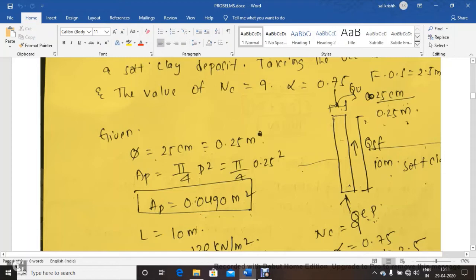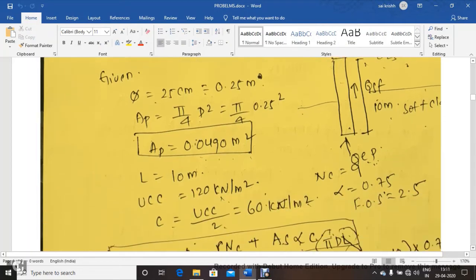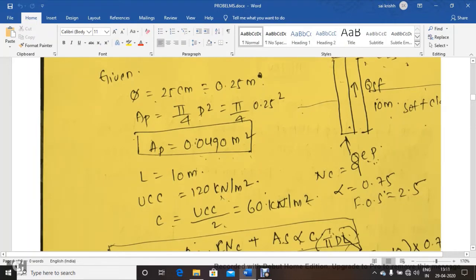About 0.0490 meter square is the area of the pile foundation at the tip, the length of pile is 10 meters, and unconfined compressive strength is given as 120 kilonewton per meter square. Half of the unconfined compressive strength will be the cohesion value, which is 60 kilonewton per meter square.